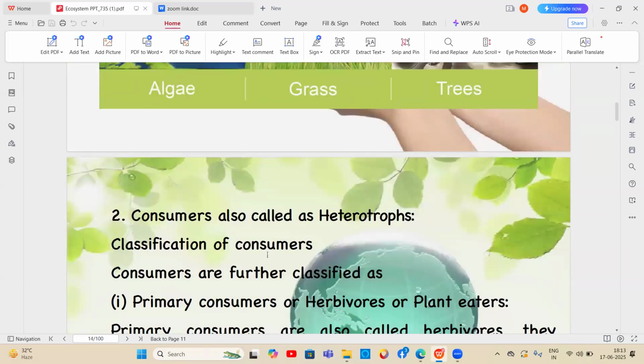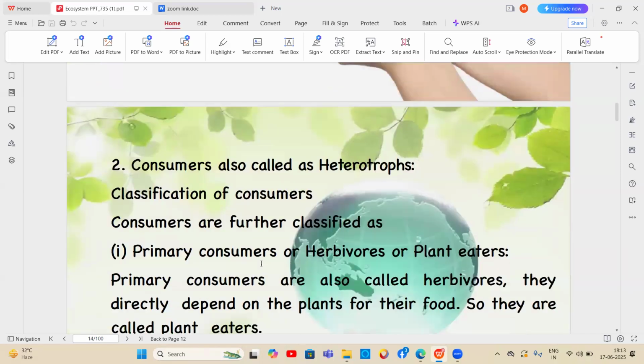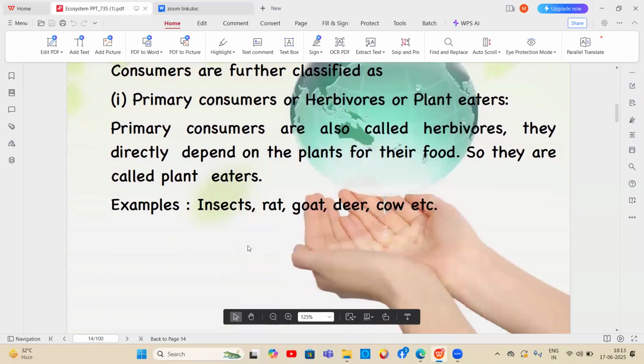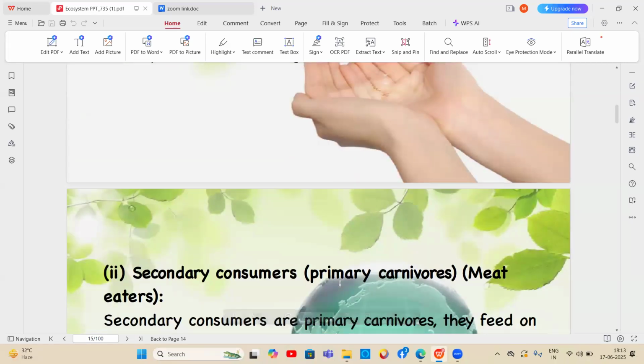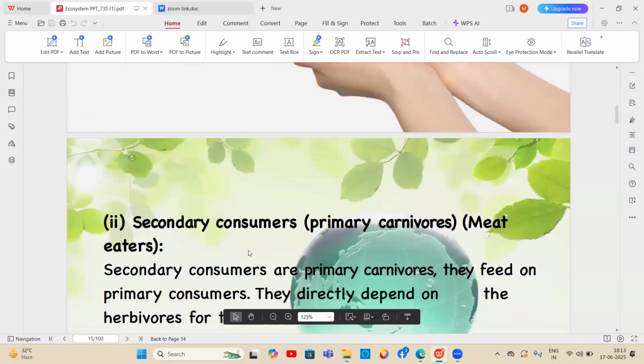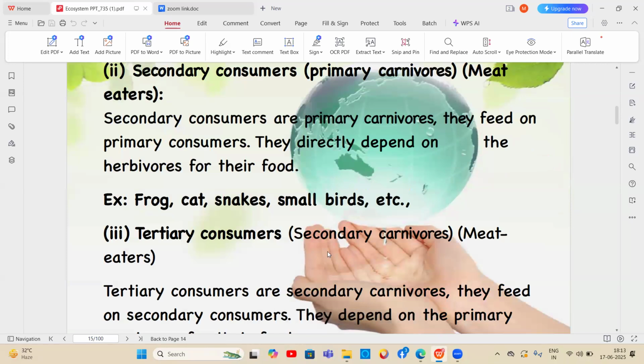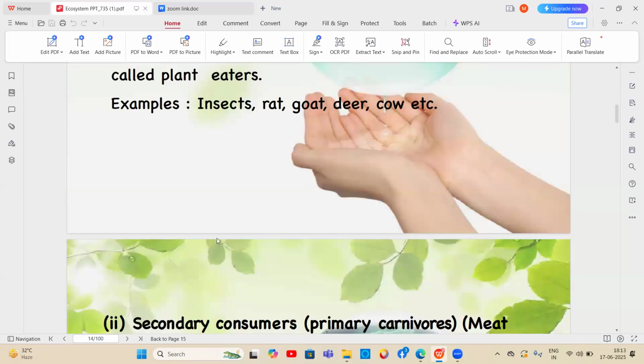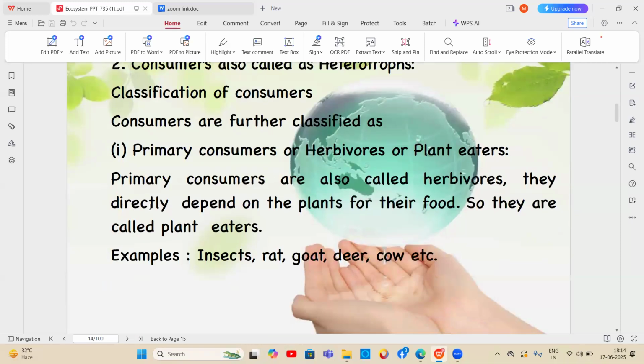The next one is the consumers. They are also called the heterotrophs. These consumers are classified into primary consumers, who are herbivores, the plant eaters; secondary consumers, who are primary carnivores, the meat eaters; and tertiary consumers, who are secondary carnivores, also meat eaters.